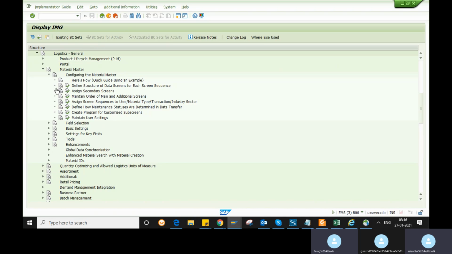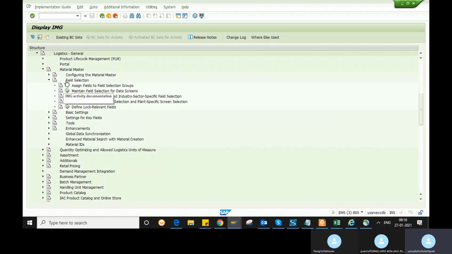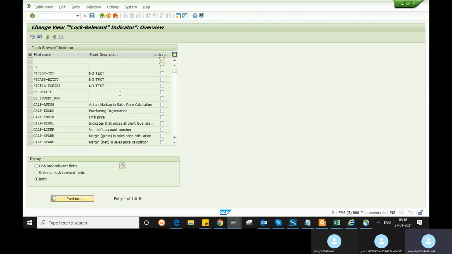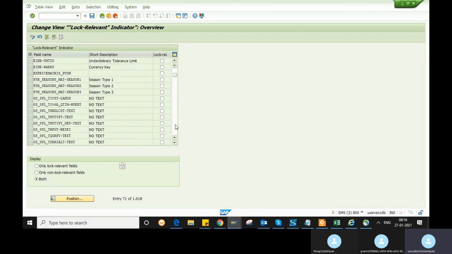So this is the path. We had discussed everything: extraction of data, and then secondary screen sequences. But in the field selection, you have lock relevant fields. So if you want to lock any field, you cannot change that field. For example, I want to lock a material master field.